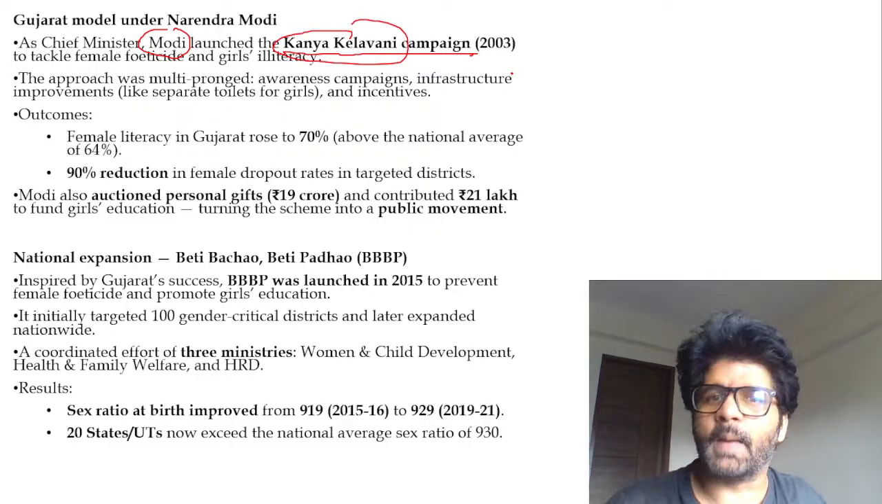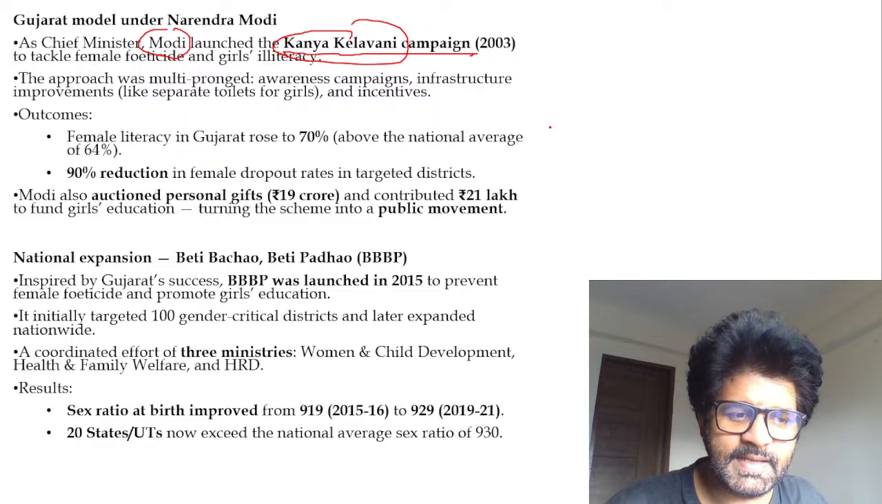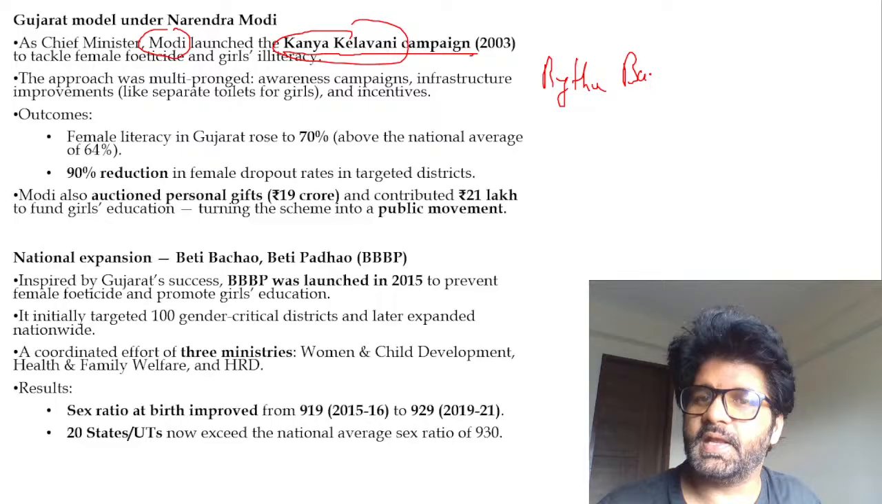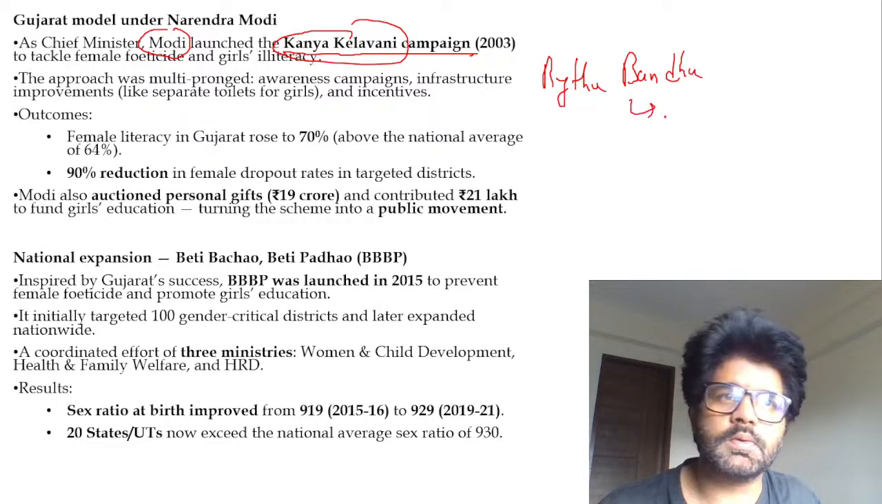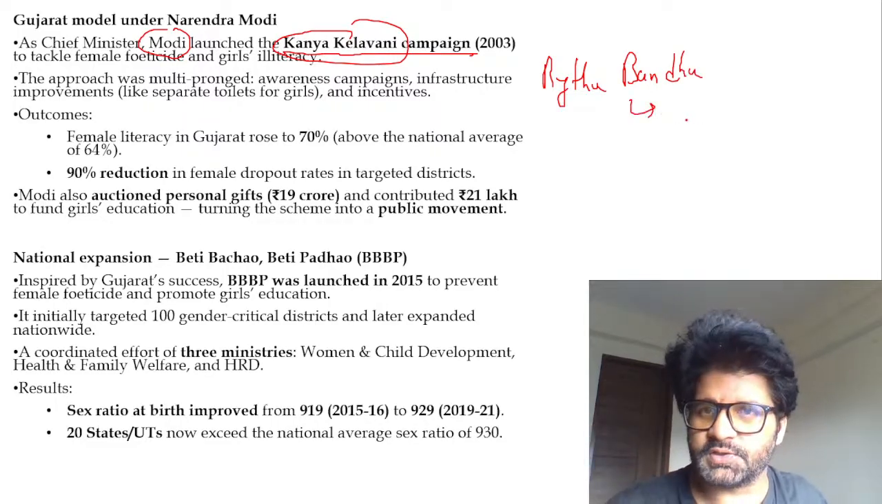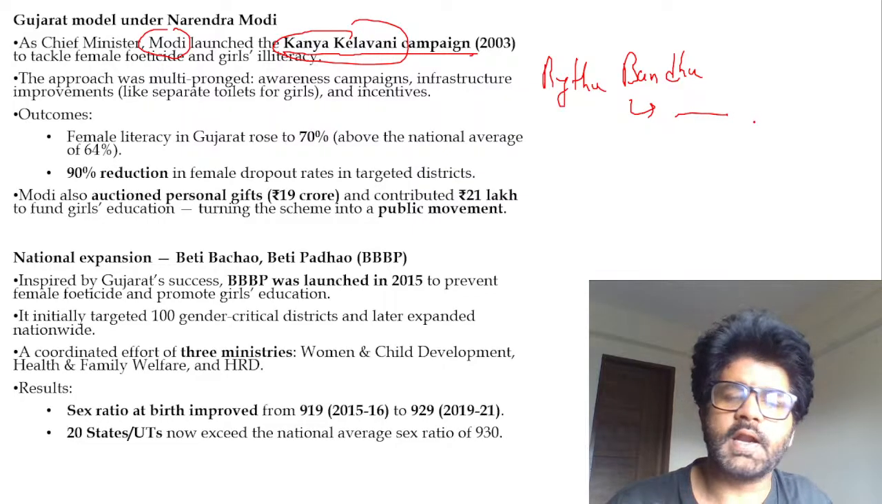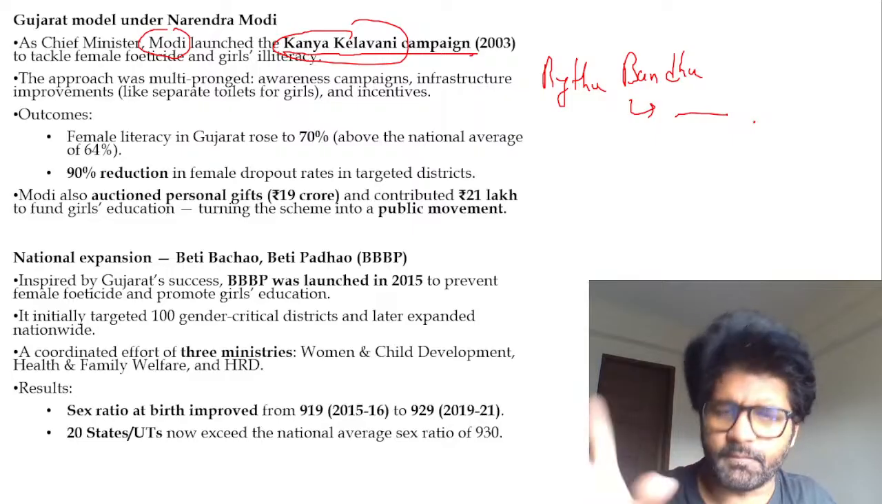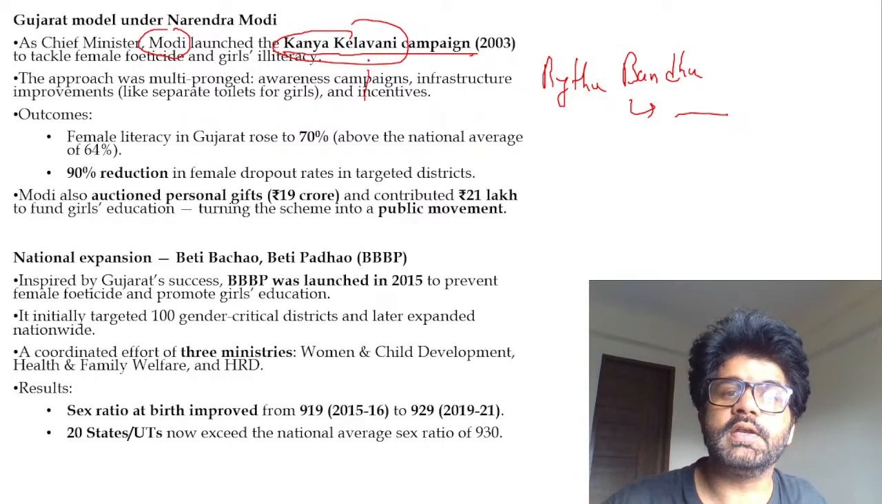Sometimes they will ask you about different schemes which are very famous, like the Raitu Bandhu scheme. They can ask you which particular state the Raitu Bandhu scheme belongs to. If you know it, you can post it in the comment section. Raitu Bandhu, part of which particular state. Similarly, they can ask you in which particular state the Kanya Kelavani campaign was launched.